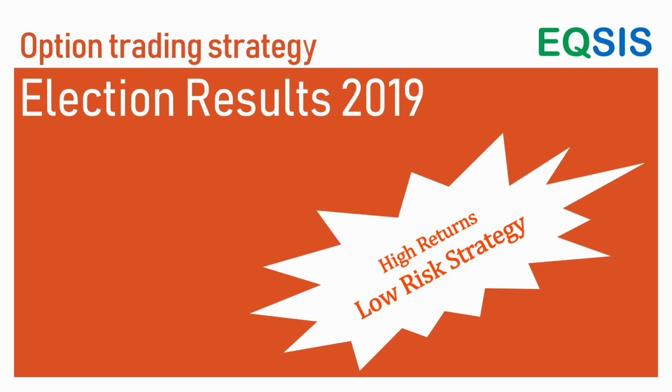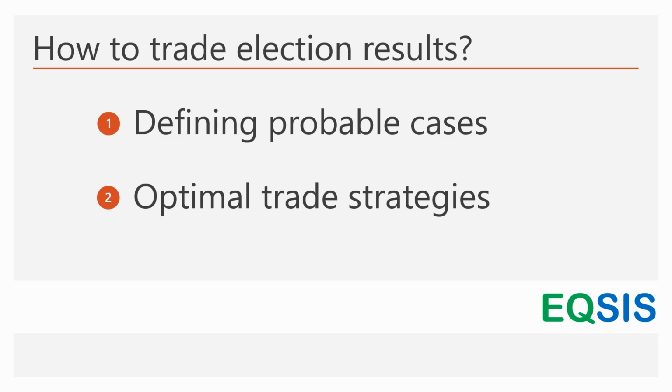So let me first explain things forward. In this video first I'm going to talk about two things. How am I defining my probable case? Where exactly is the market expected to behave? And number two, I'm talking about the trading strategies using options with the expiry of May 30, which is not this weekend. I'm presenting this video on 20th May, but we are developing the strategy by keeping 30 May as the expiry.